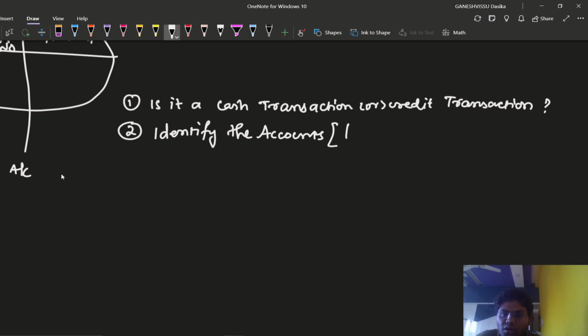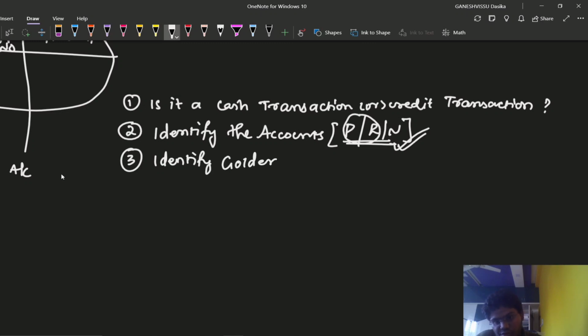Identify accounts in the sense what? Personal, real or nominal account. From many of the transactions we have discussed, we have seen personal and real accounts the most. Of course, purchases and sales are also nominal accounts. So we have already seen all these three types of accounts. Thereby, the third one is what we are required to identify.